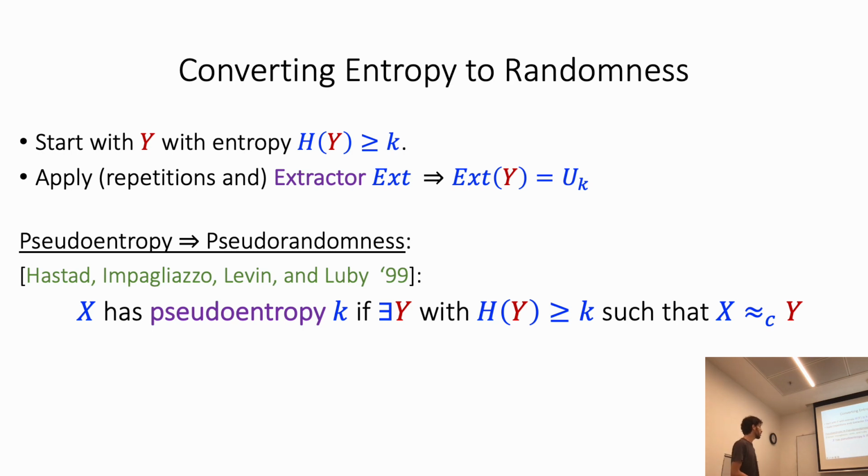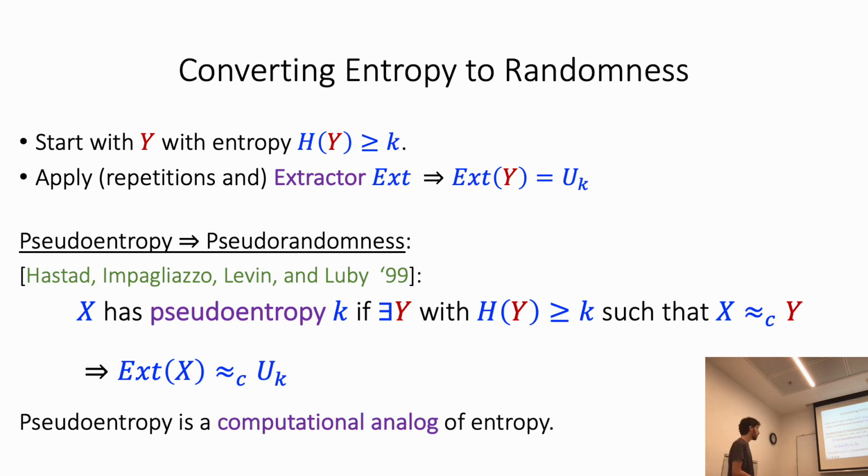And Håstad, Impagliazzo, Levin, and Luby showed that if we apply an extractor on x with pseudoentropy, we get pseudorandomness. This is because if we apply the extractor on y, we get something which is indeed close to randomness, and we cannot distinguish between x and y. So we cannot distinguish between the output of the extractor on y and the output of the extractor on x. So the output of the extractor on x is pseudorandom. And this is useful in order to construct pseudorandomness. And indeed, Håstad, Impagliazzo, Levin, and Luby showed how to construct pseudorandomness using this notion.